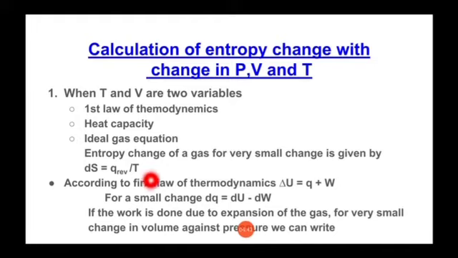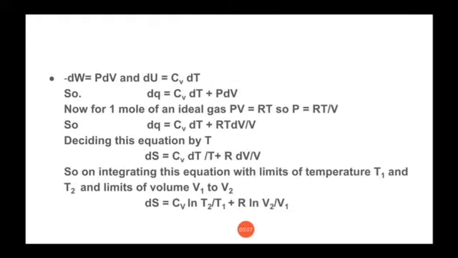Now, according to the first law of thermodynamics, the mathematical equation is delta U is equal to Q plus W. And for a small change, we can write dQ is equal to dU minus dW. If the work is done due to the expansion of the gas, so for a very small change in volume against pressure, we can write minus dW is equal to PdV, where P is pressure and dV is change in volume.